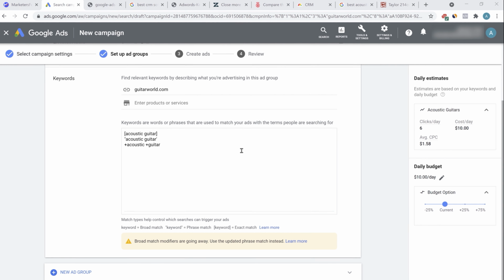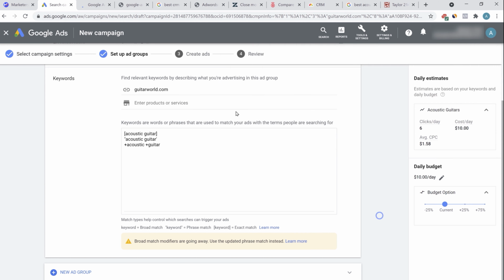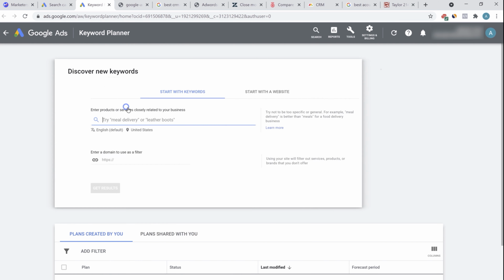Now you must be wondering how to even find the right keywords that you should be targeting. Now Google gives you a tool for this. Go to Tools and Settings. Go to Keyword Planner, open in a new tab. So this is a keyword planner tool by Google itself. Here you'll be able to get a basic estimate of the amount that you will be spending per keyword, the competition level, the search volume, and related keywords.